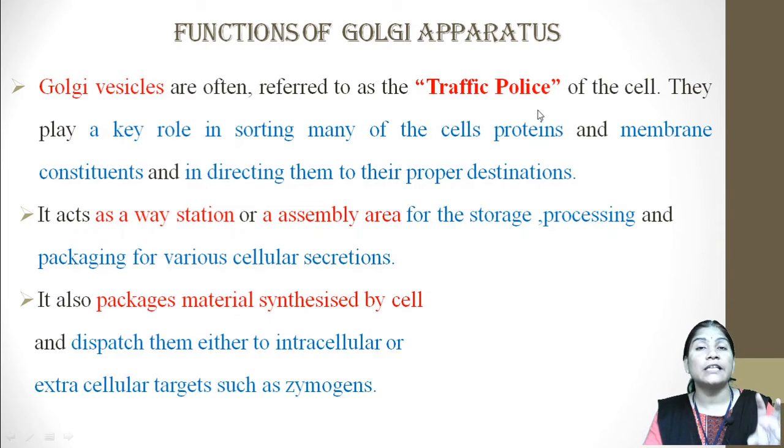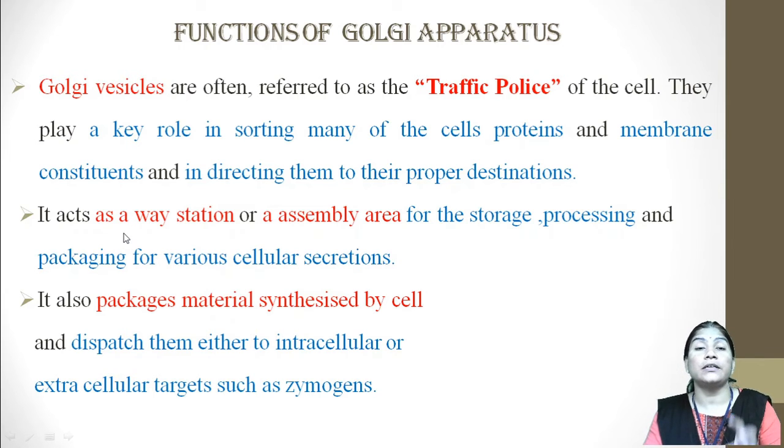Golgi vesicles are referred to as the traffic police of the cells because they play a key role in the sorting of many of the cell's proteins and membrane constituents, and also in directing them to their proper destinations. So it acts as a way station or an assembly area for the storage, processing and packaging of various cellular secretions.